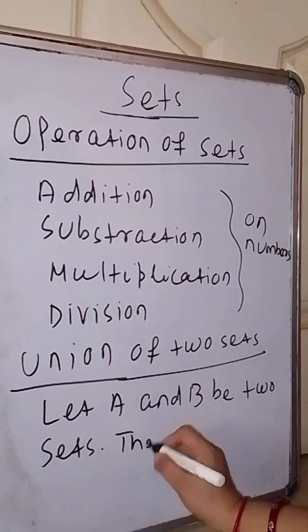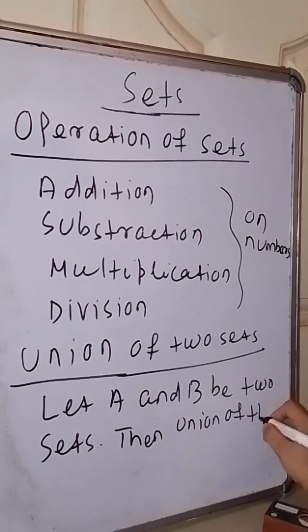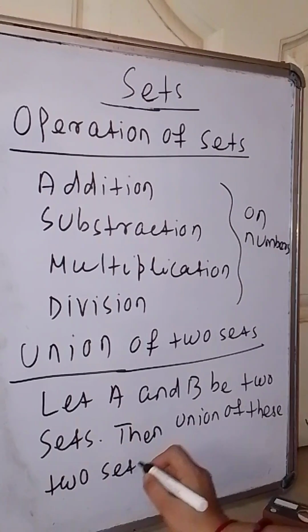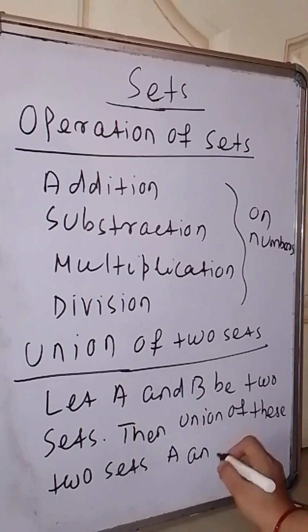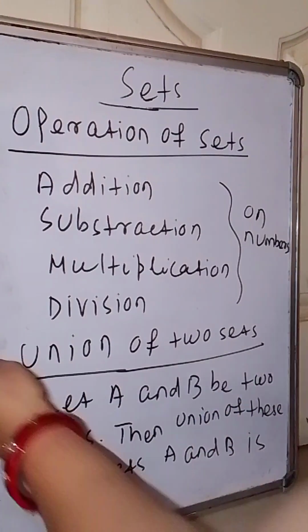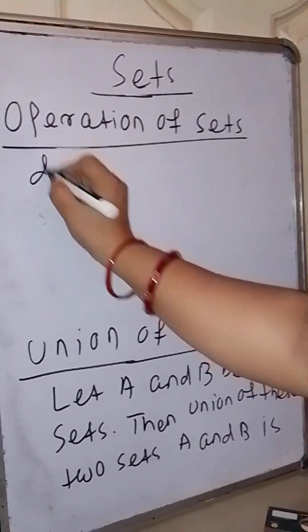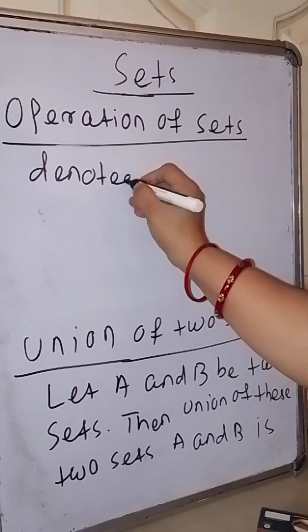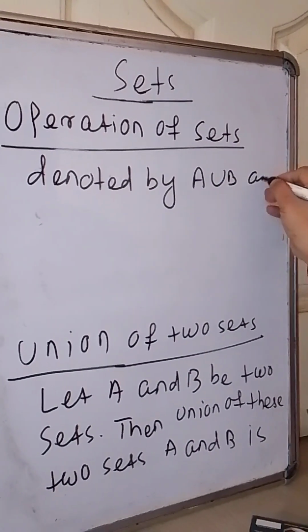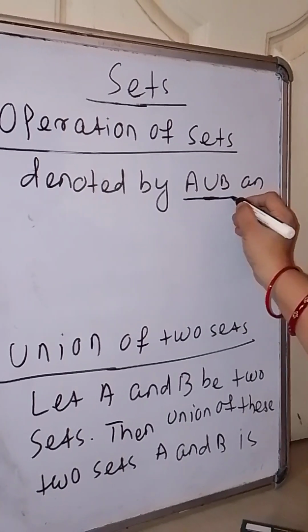Then the union of these two sets A and B is denoted by A union B. This is the union operation symbol, and you will read it like this: A union B.